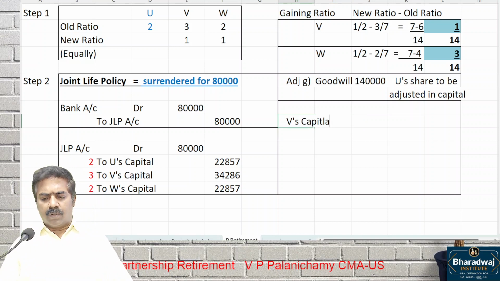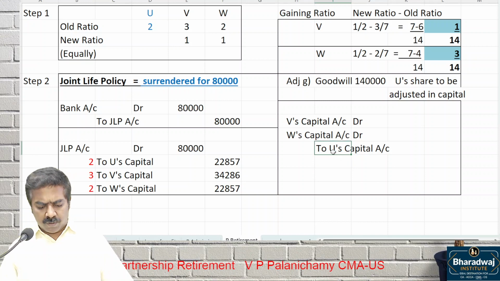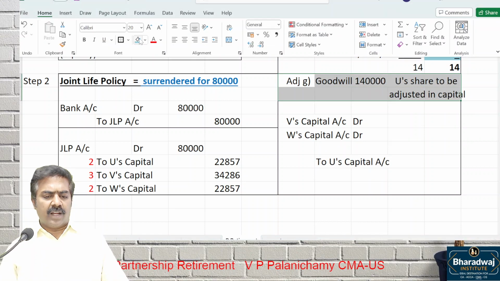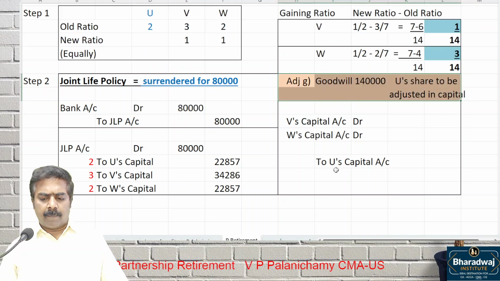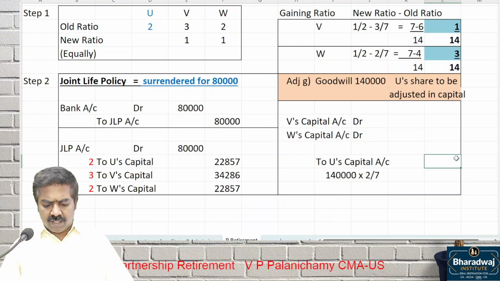V's capital account debit, W's capital account debit, from continuing partners to retiring partner. Continuing partners' capital accounts debit to which account? Retiring partner's capital account. What is U's share? 1,40,000 into 2 by 7. How much? 40,000, clear.